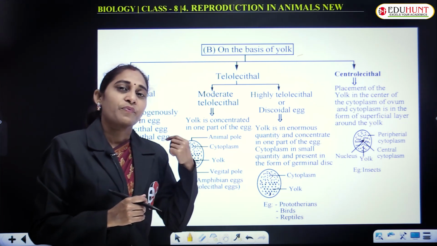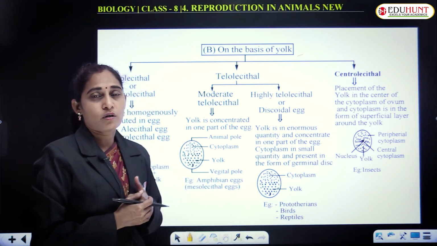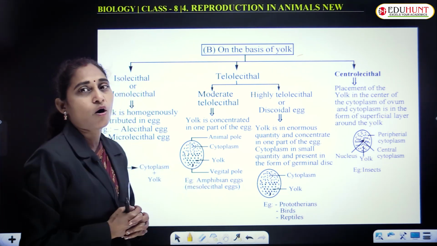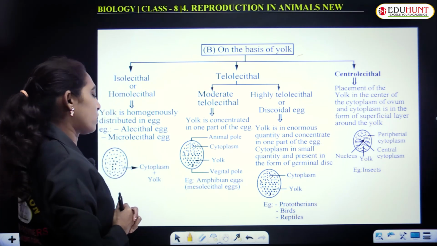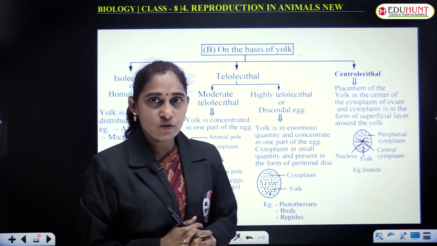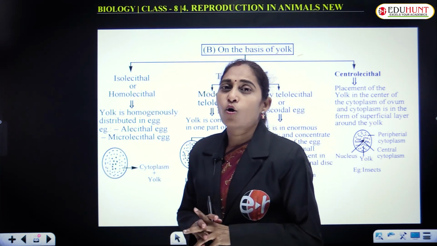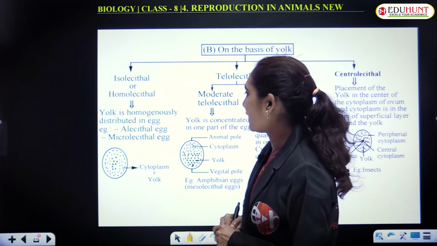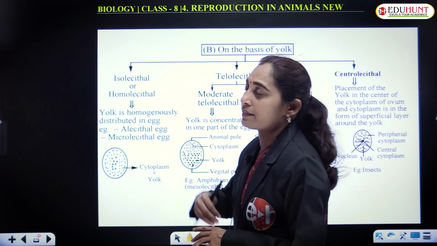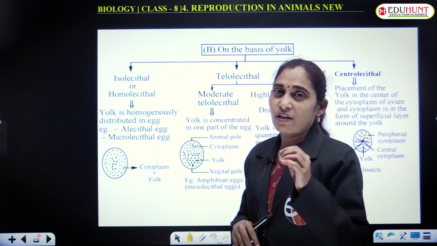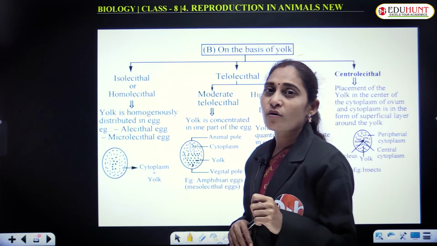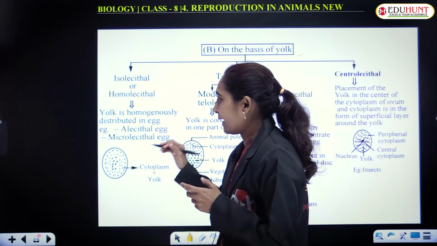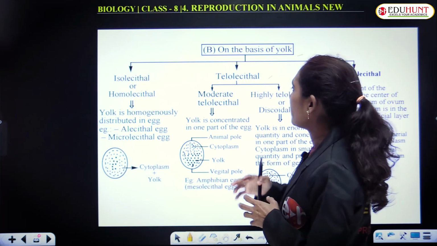Earlier we saw the amount of yolk, that is the quantity of yolk. Now it is the distribution of yolk. First one is isolecithal or homolecithal. In this kind of eggs, the yolk is homogeneously distributed in the egg. For example, alecithal eggs and microlecithal eggs are of this kind. If there is no, negligible or little amount of yolk, it will be distributed entirely in the egg. And the second kind is telolecithal.